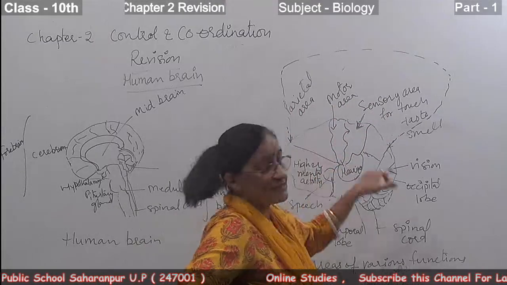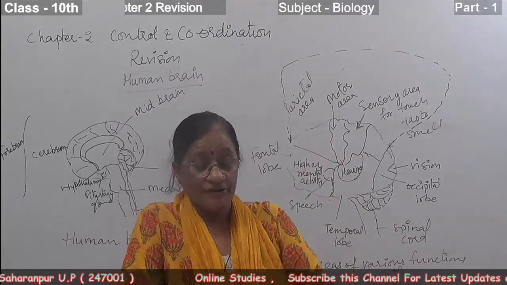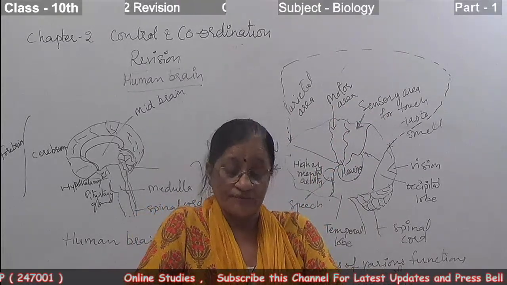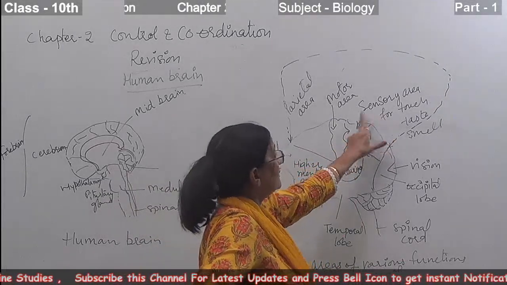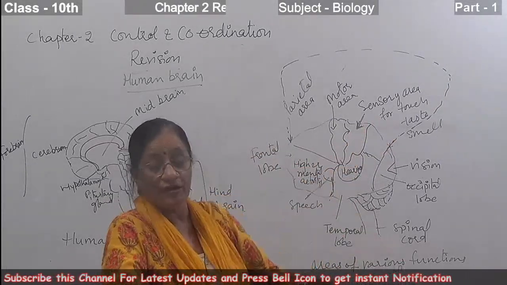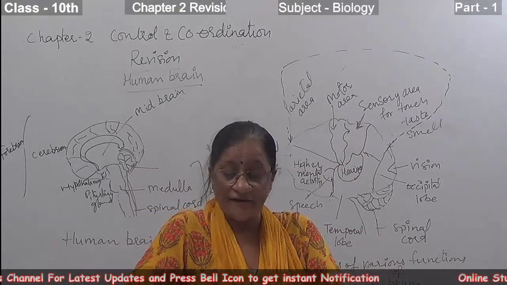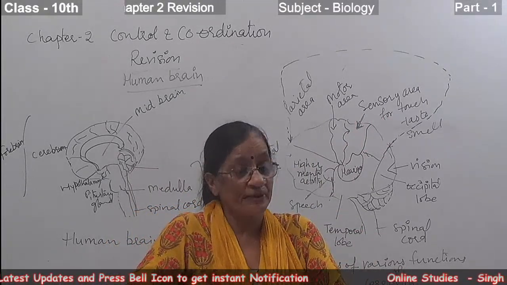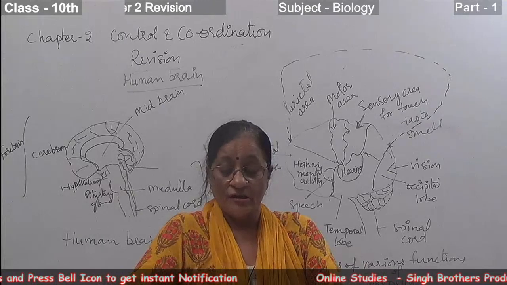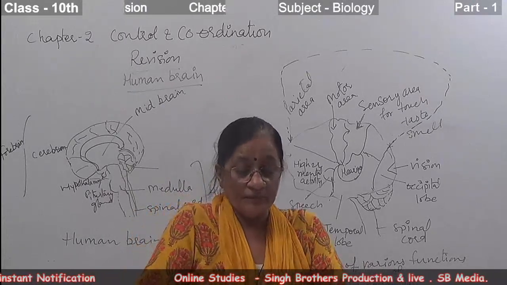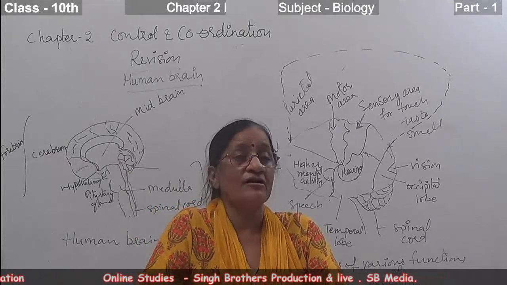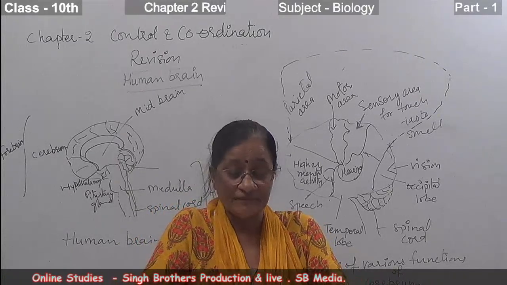In between is the region for touch, taste and smell, that is the sensory area. It is also related to temperature, pressure, and conscious perception of general sensation.